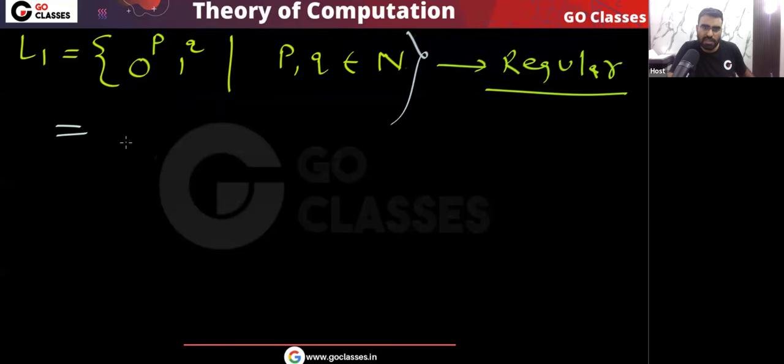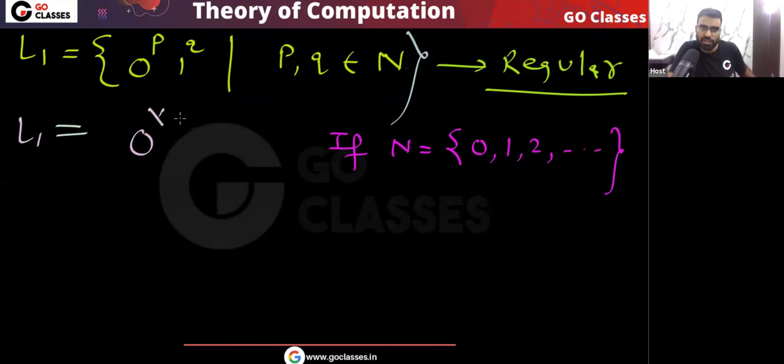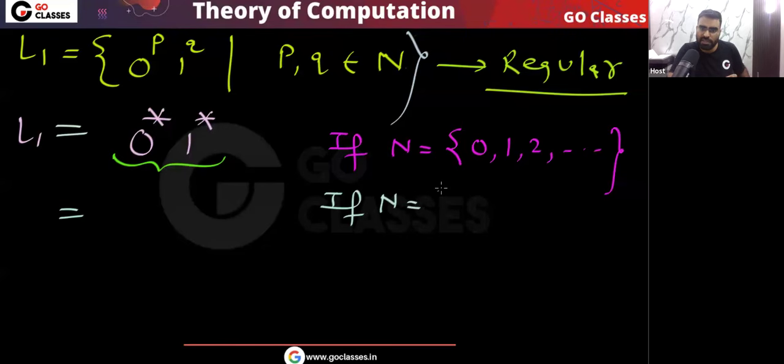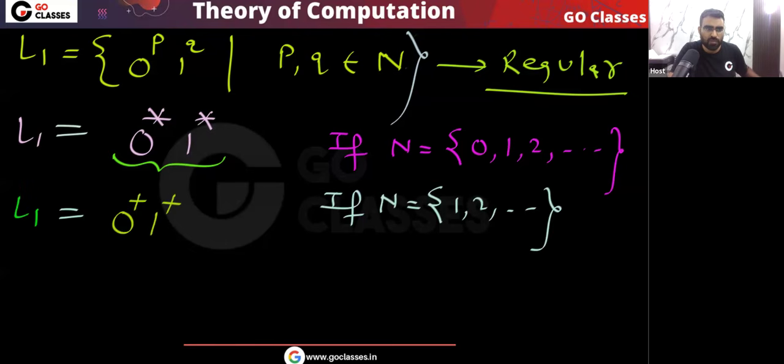If I assume that the set of natural numbers starts from 0, then I can write L1 using a regular expression: 0 star 1 star, any number of 0s followed by any number of 1s. Because 0 power p, 1 power q, p and q have no relation. And if you start natural numbers from 1, then also no problem. Then the language will be 0 plus 1 plus. In both situations you can easily see that language L1 is regular.